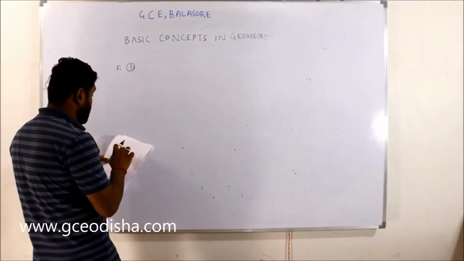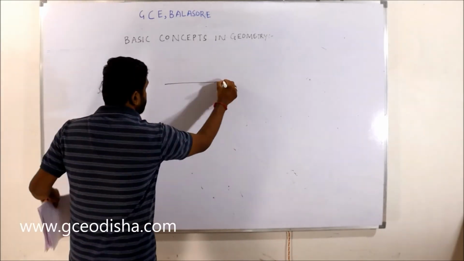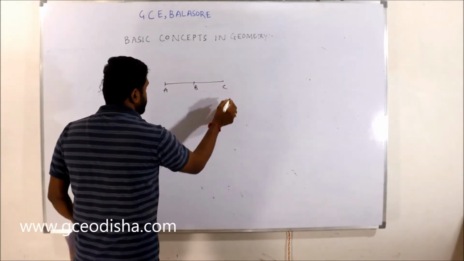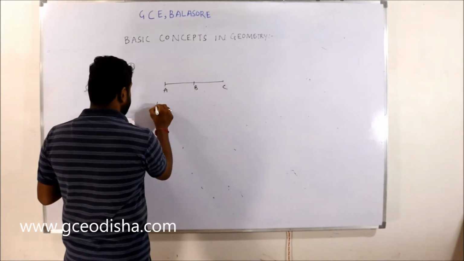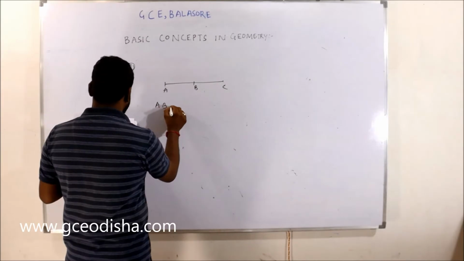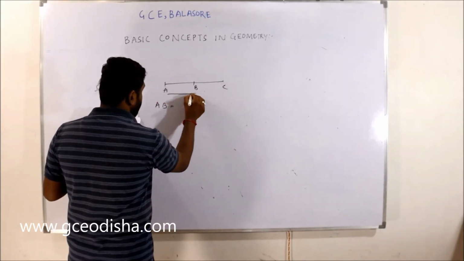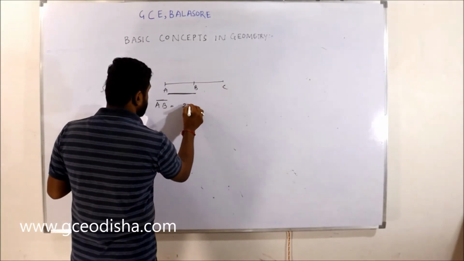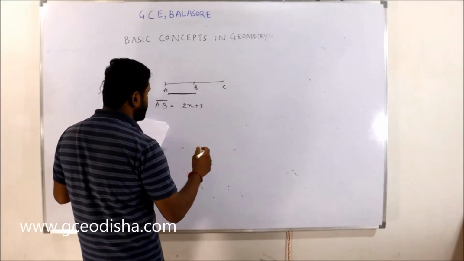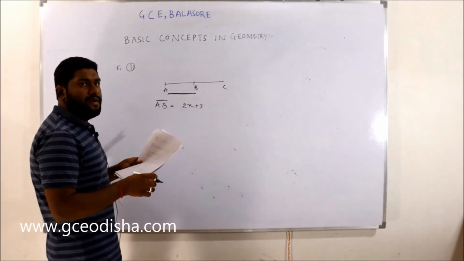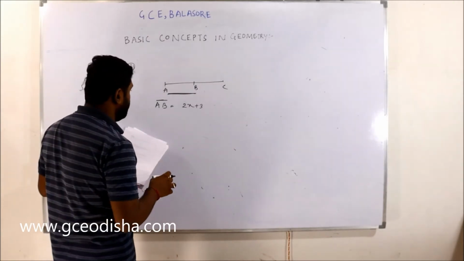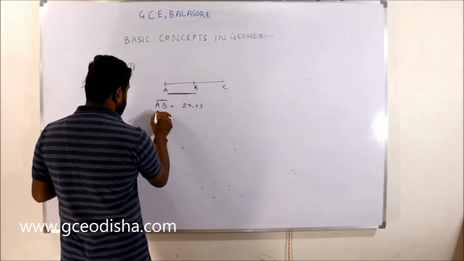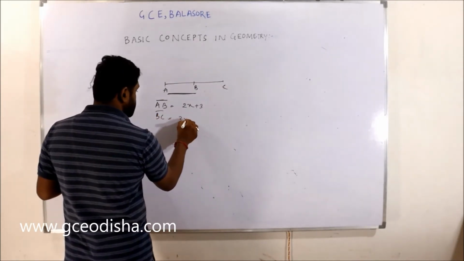Three points are given: point A, point B, and point C. They define segment AB as 2x plus 3, where x is a variable, and segment BC as 3x plus 7.